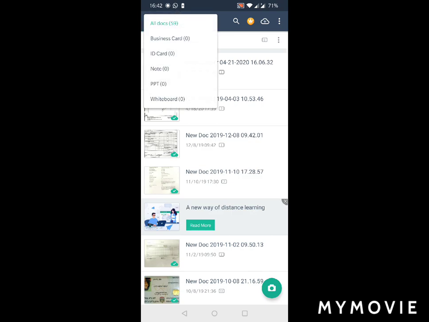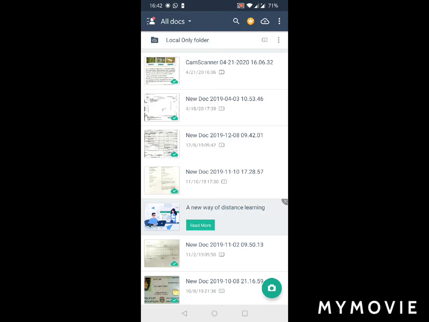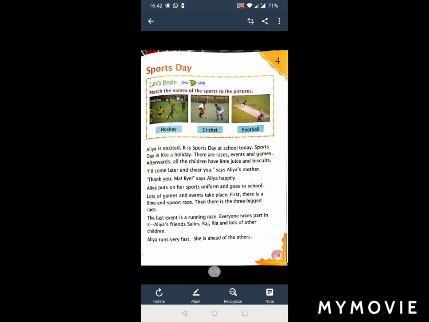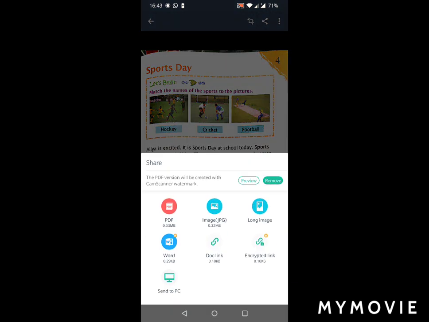like business card, ID card, like front and back side. Scanning is simple, easy. Click on the camera icon, select the thing which you want to scan and press. Let me show you one thing. I scanned this item from a kid's book. Now if I want to share this scanned item, I have a few options to share it, like a PDF file, image file, or you can create a link of this file. Apart from this, you have one more option to send it to PC.